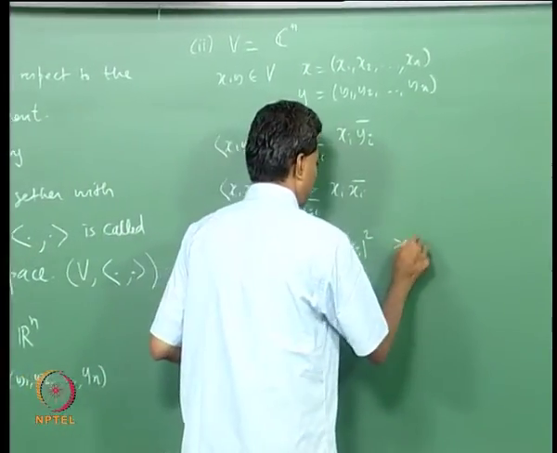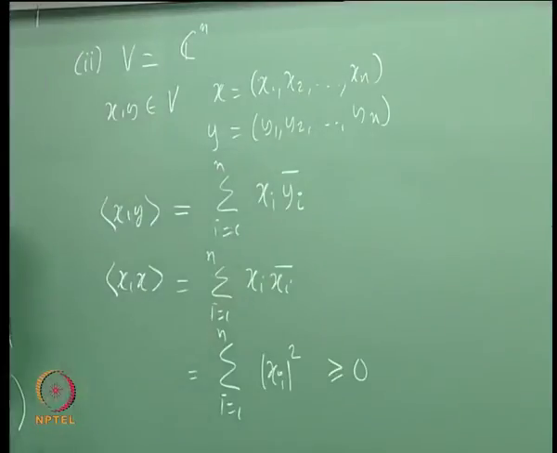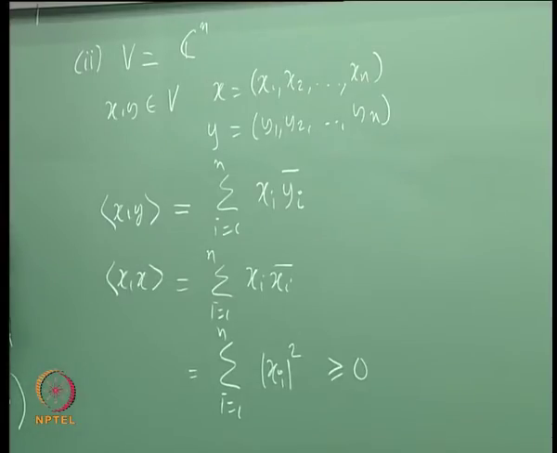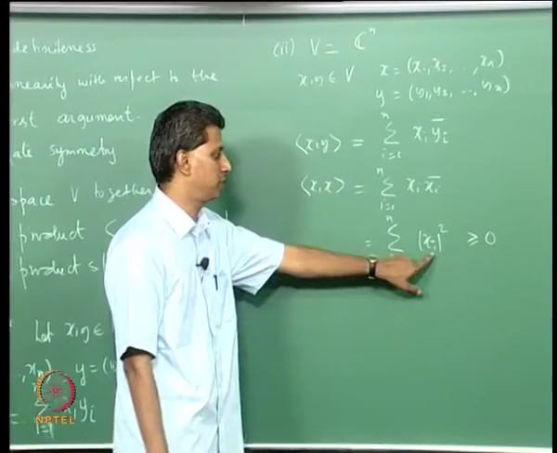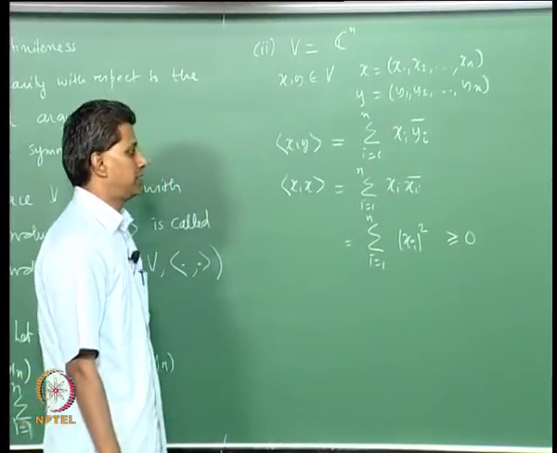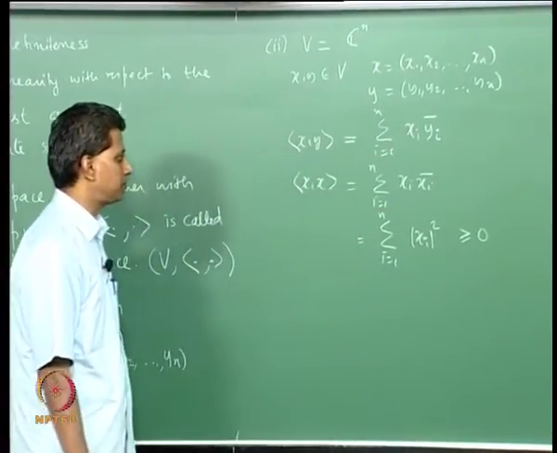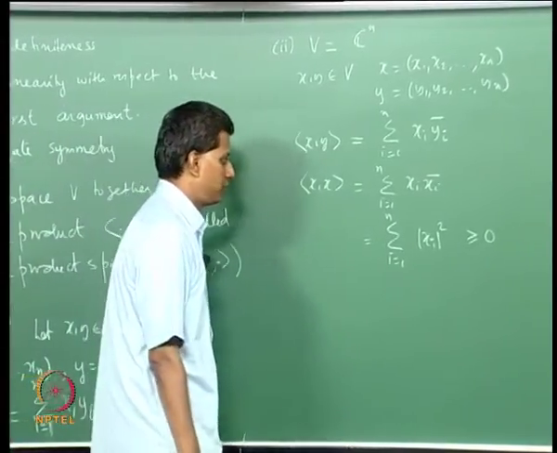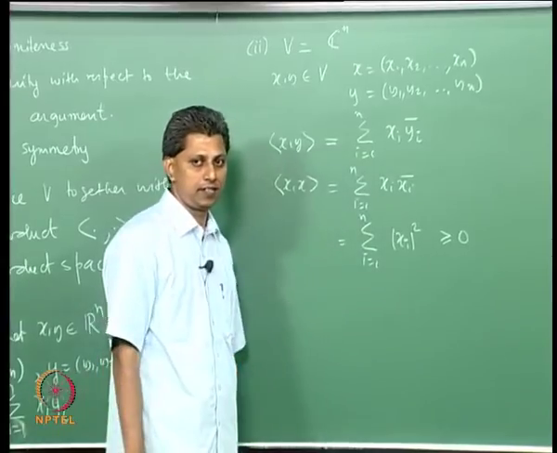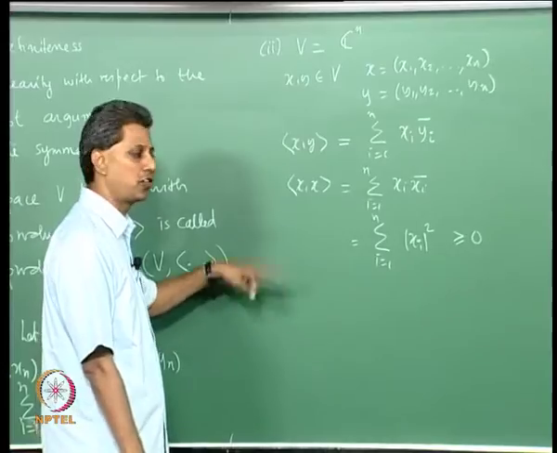So, this must be greater than or equal to 0, and if it is equal to 0, then since each term is non-negative, each term must be 0. If the modulus of a complex number is 0, then the complex number itself must be 0. So, each xi will be 0, and so x is 0. Okay, that is the reason why you need the complex conjugate here. I think I will leave it for you to verify that it satisfies the other 3 conditions. Okay, so this is the usual inner product on Cn.